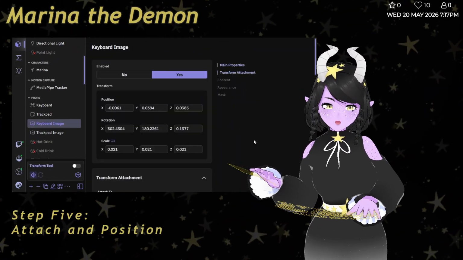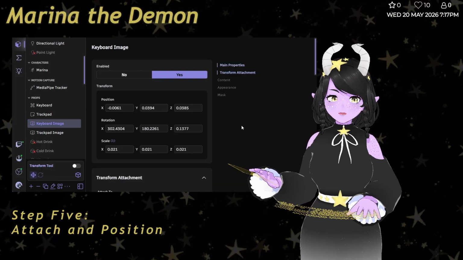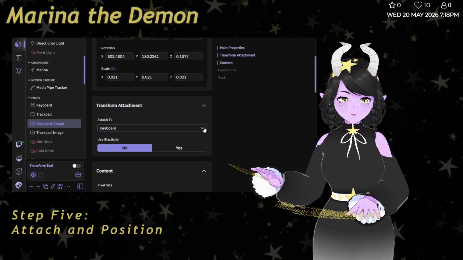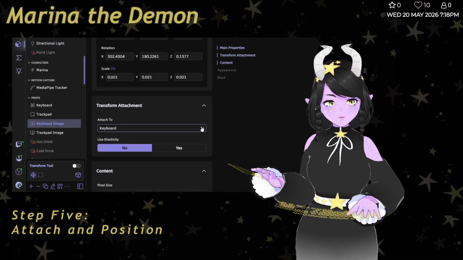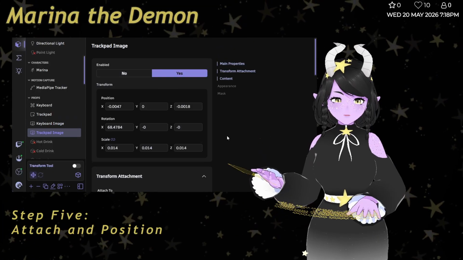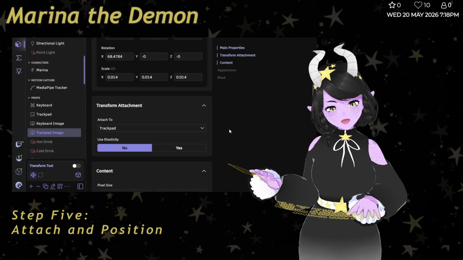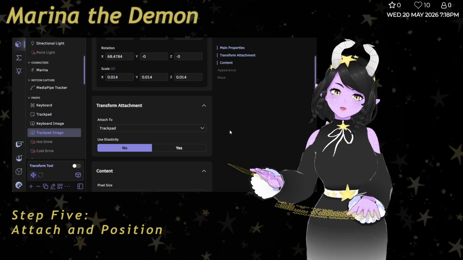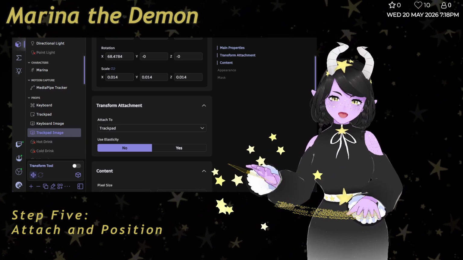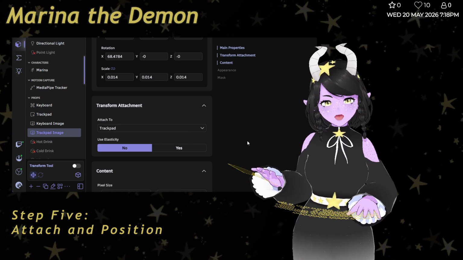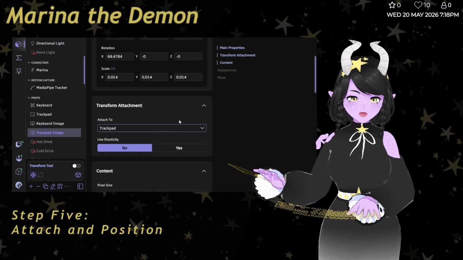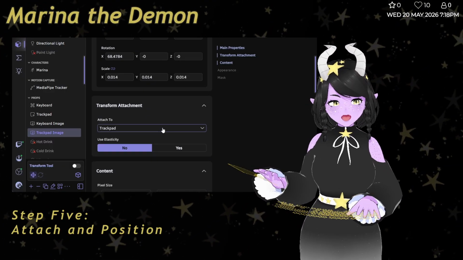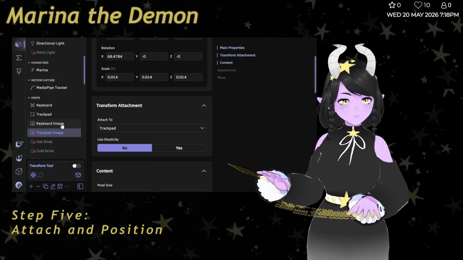Once you have the keyboard or the trackpad images, you'll want to attach them to the keyboard and to the trackpad respectively. If you are using a 3D prop, you probably want to do this too. It doesn't really make that much of a difference, it just makes positioning a little bit easier. But that's what this is, the attach to option.